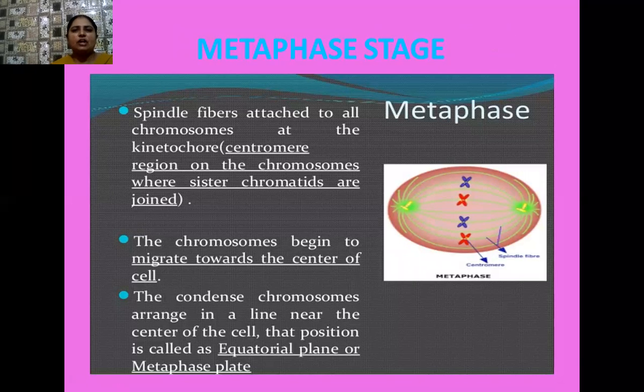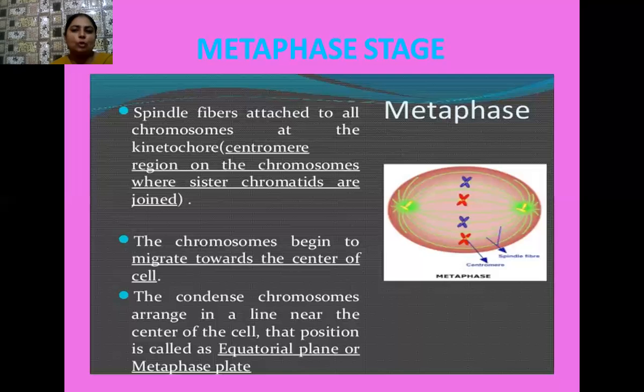Okay, students, the next stage of mitosis is the metaphase stage. The metaphase stage follows the prophase stage of mitosis. Here there is complete disintegration of the nuclear envelope. If you see the diagram properly, there is no nuclear envelope present. Centrosomes are visible, centrioles are visible, and spindle fibers are also there. On these spindle fibers, all the chromosomes, which early in the prophase stage attached themselves at any place,